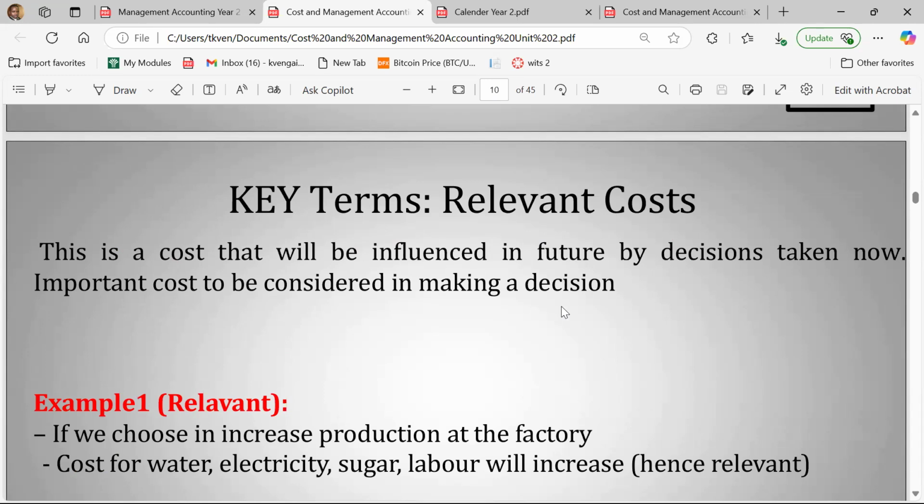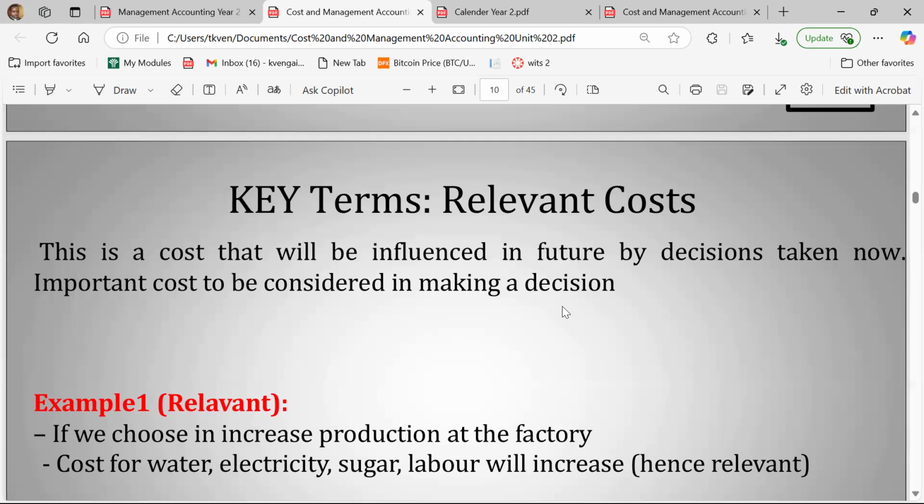So when we say something is a relevant cost, when we're talking about management accounting or cost accounting, we are saying this cost has to be included within our decision making. It affects the decisions that we are going to make as an organization, right?